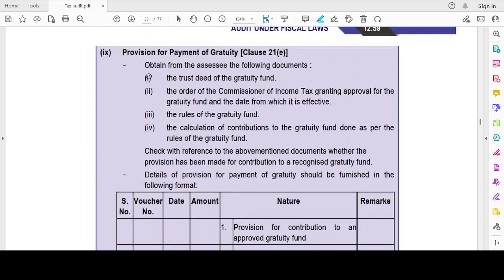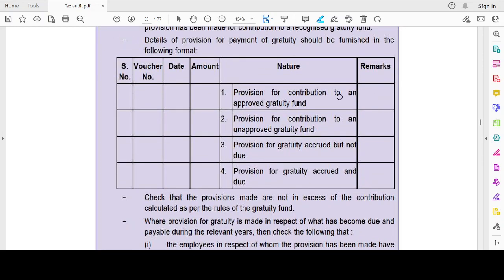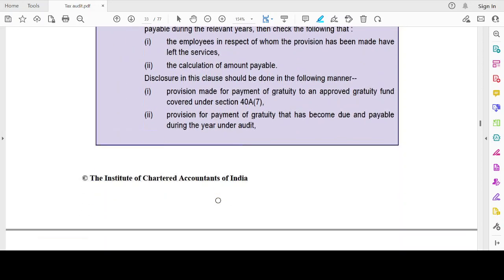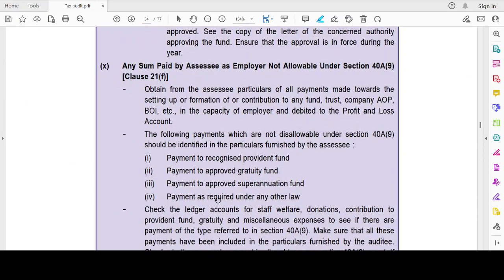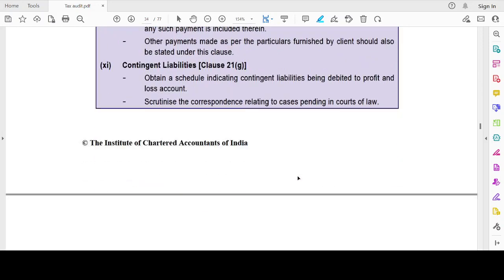Payment for gratuity, I have to obtain these. I have to obtain the calculations and so on. I have to make a provision for contribution to an approved gratuity fund, unapproved gratuity, accrued but not due, accrued and due. Then any sum paid by the assessee as an employer is not allowable, except those which are not disallowable, like payment to a recognized provident fund, an approved fund. This is not disallowable. Other than this, all are disallowable. Approval renovation fund required by any other law.